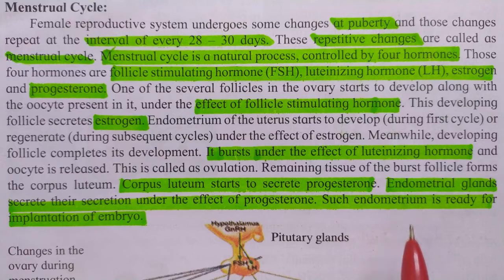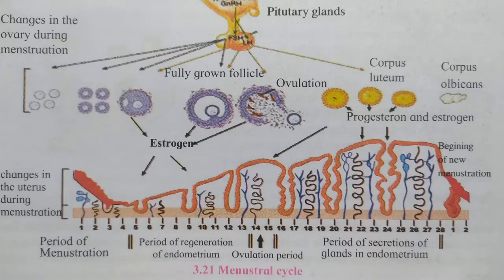Such endometrium is ready for what purpose? It is ready for implantation of embryo. In this diagram, different stages in the menstrual cycle can also be seen.